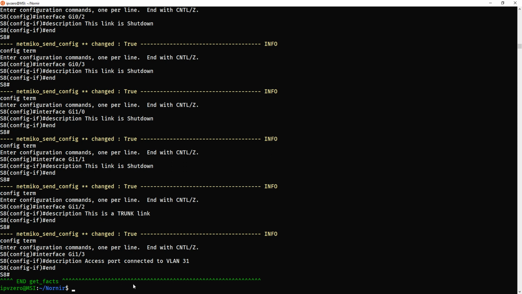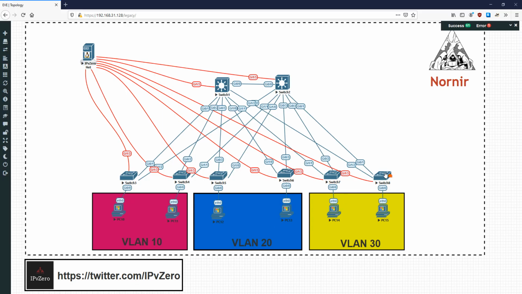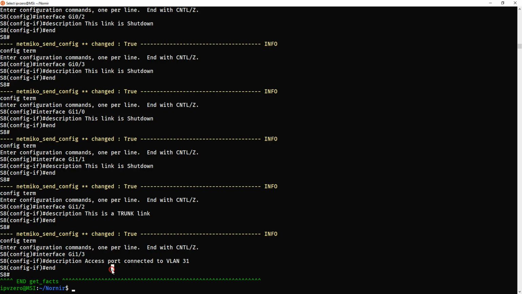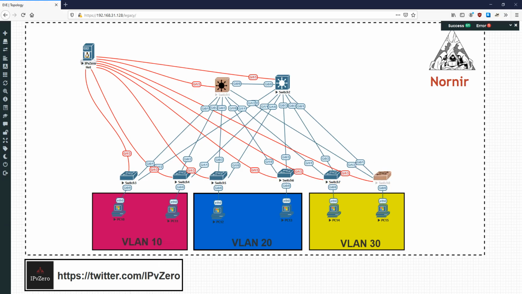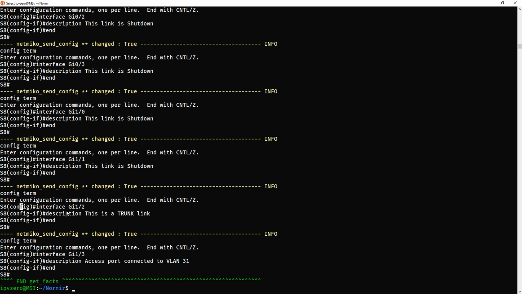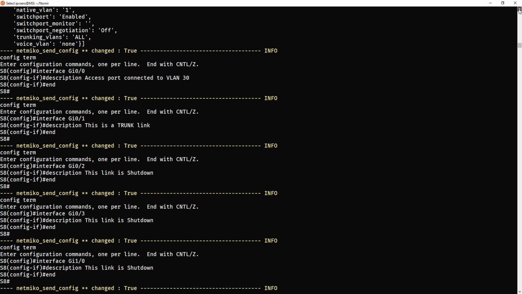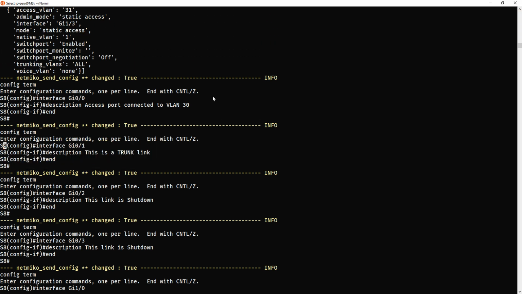So, switch 8, you can see here. Gigabit 1.3, that's our management interface, so that's going to be connected to my actual management node up here. That's actually in VLAN 31, that is the management VLAN, okay? So you can see here that's actually correct, it's detected that and put in connected to VLAN 31 as an access port. The other ports here are, well, this one here is a trunk because it's 1, 2. So 1, 2 and 0, 1 should be trunk. So 1, 2 is a trunk, the rest shut down, you can see that there. And 0, 1 correctly identified as a trunk.